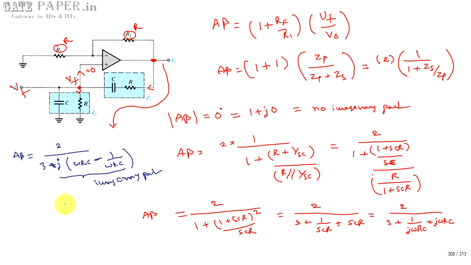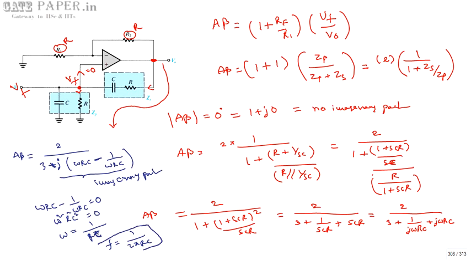So omega RC minus 1 by omega RC is equal to 0. It will become omega square R square C square equal to 1, so omega is equal to 1 by RC, and F is equal to 1 by 2 pi RC.